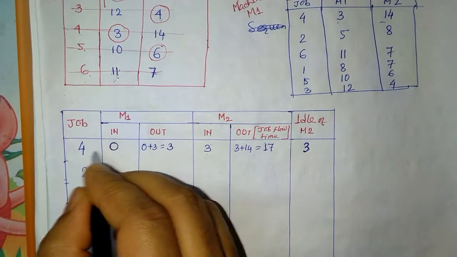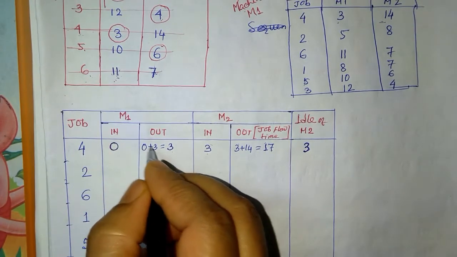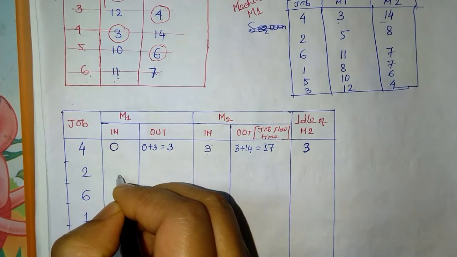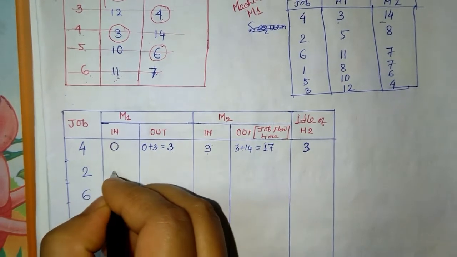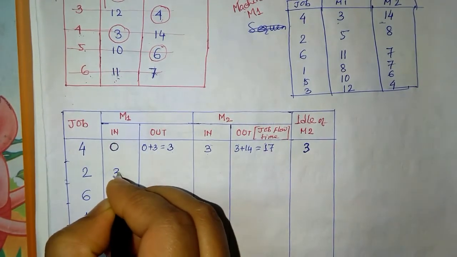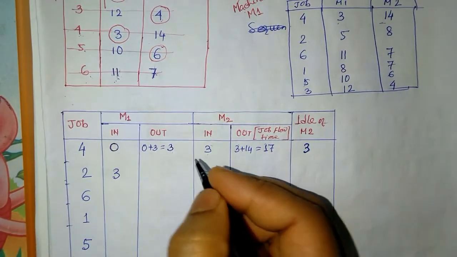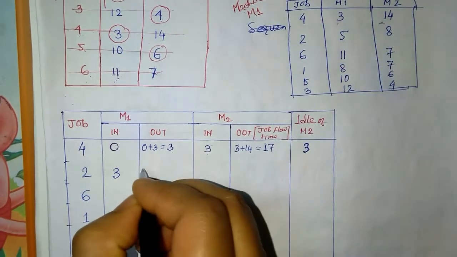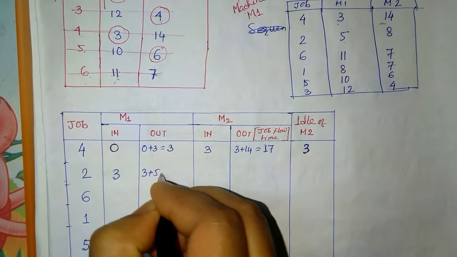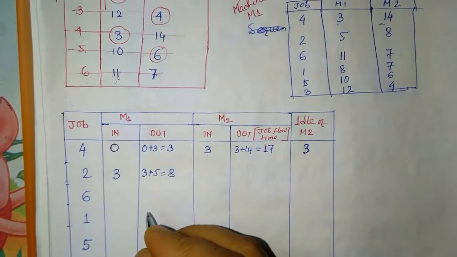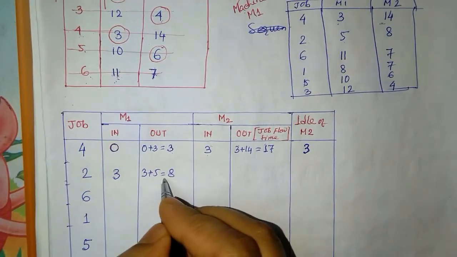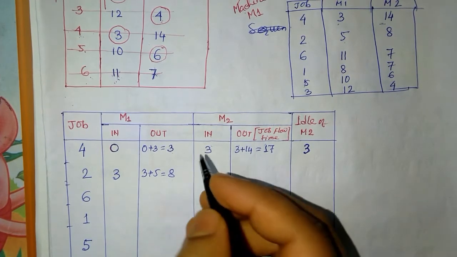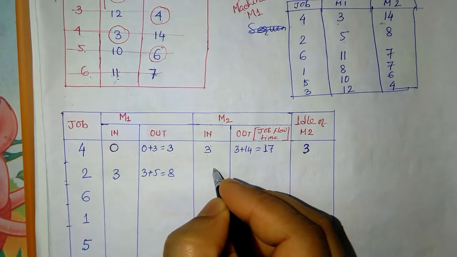So when job 4 goes out from machine 1, then only job 2 can enter into machine 2. Okay, so that is at 3 hours, and when it goes out, job 2's processing time in machine 1 is 5. So you can write 3 plus 5 is equal to 8 hours. Okay, so job 2 goes out from machine 1 after 8 hours.